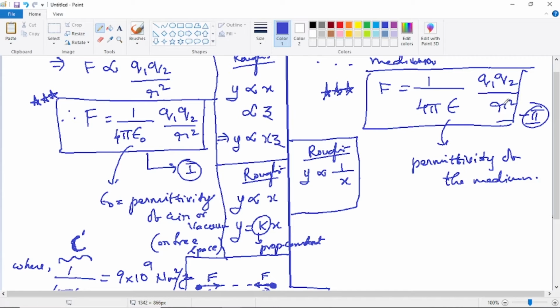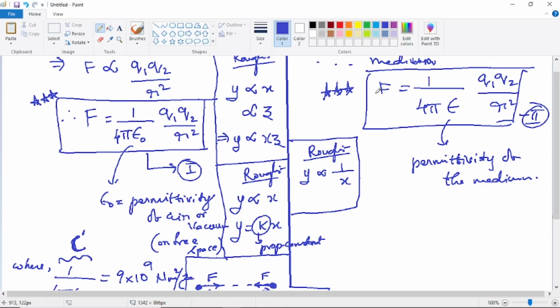Now if r square is doubled, what happens is the force will be getting halved. If r is doubled, it will become 2r. 2r whole square is 4r square. So the denominator is becoming 4 times. That means the force will become 1/4 actually. That way it's getting affected by the distance r. So the important thing is, if the variables are changed, the force is changing.